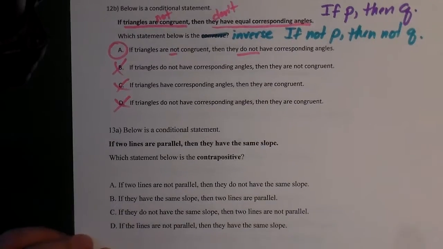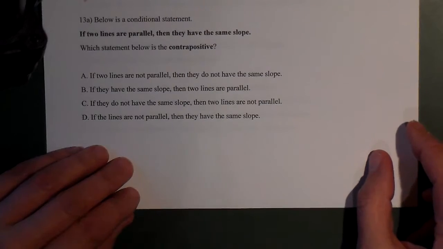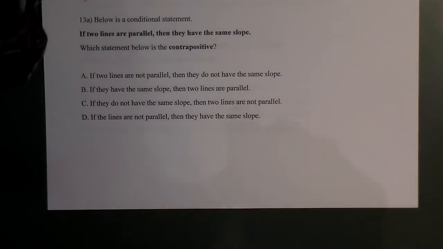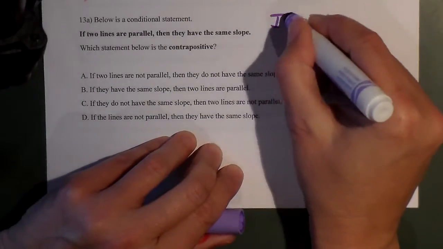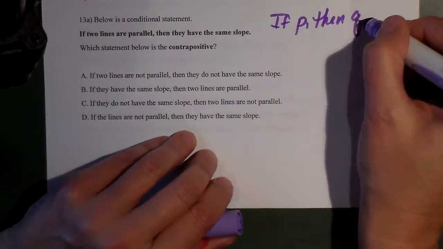Okay? All right, contrapositive. So let's look at the contrapositive. Again, the original statement is if P, then Q, okay?